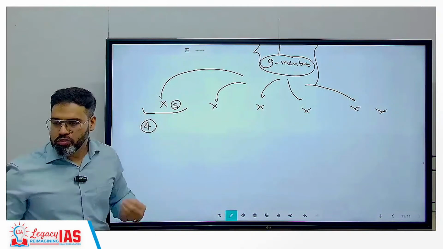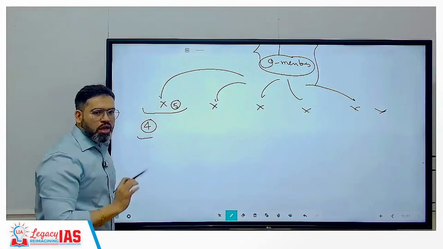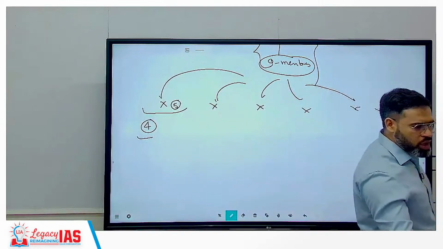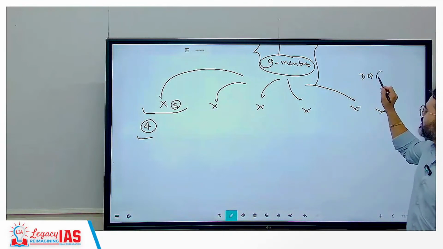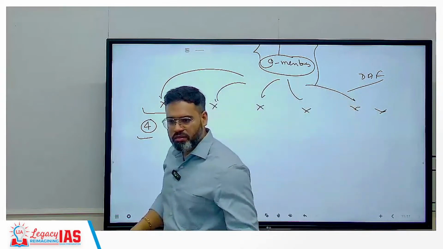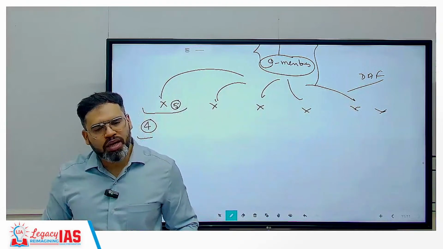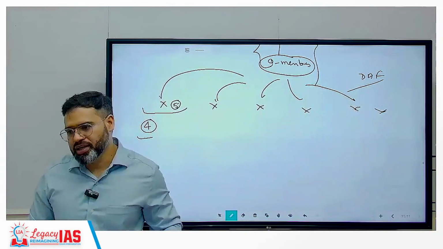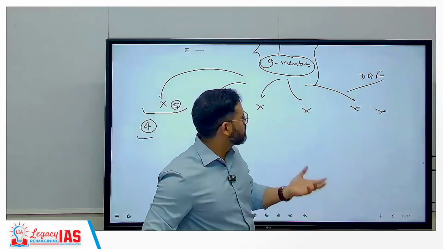Your interview marks, questions will be asked by everyone, all 4 members as well as the chairman. Your questions start from the chairman itself. When you go there for the interview, you say good morning, good afternoon, whatever the time is. Then your detailed application form will be with all the members as well as the chairman. The chairman will read out your name and ask whether you are the same person. Then he first asks a question either from the hometown area or from the hobby part. From here he will start. After that he will ask around 4 to 5 questions. That's it, and then he will ask the other members.